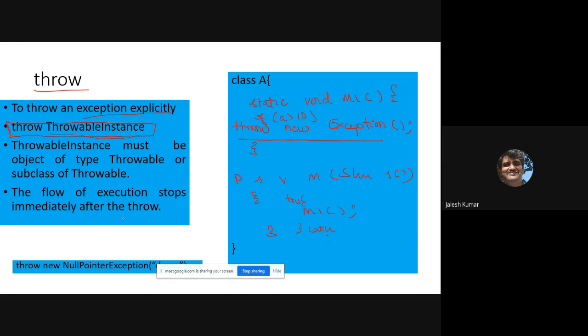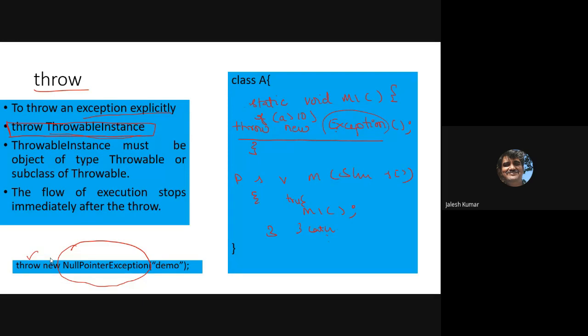This is the syntax which you have to highlight. Explicitly, you are throwing the exception, using new Exception. I just wrote the superclass. At this place, you can write anything: NullPointerException, ArithmeticException, ArrayIndexOutOfBoundsException. Any exception you can throw. Throw means explicitly you are throwing the exception.